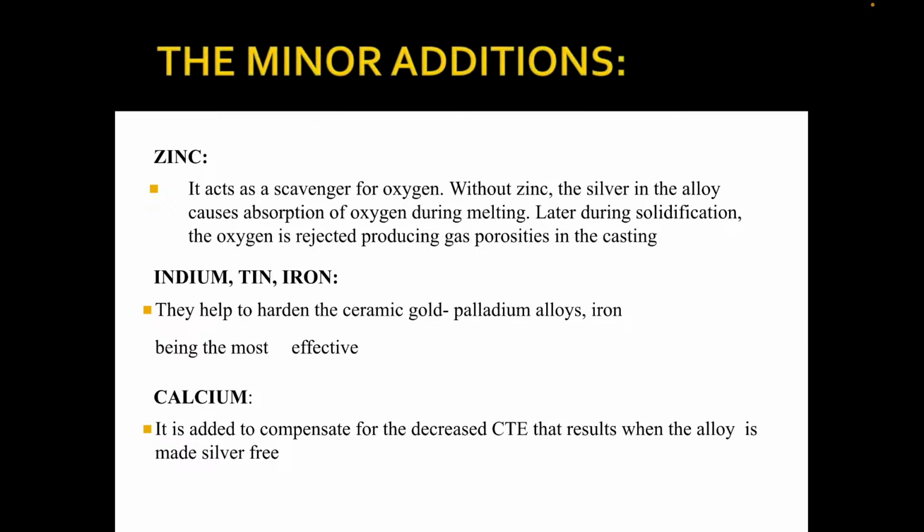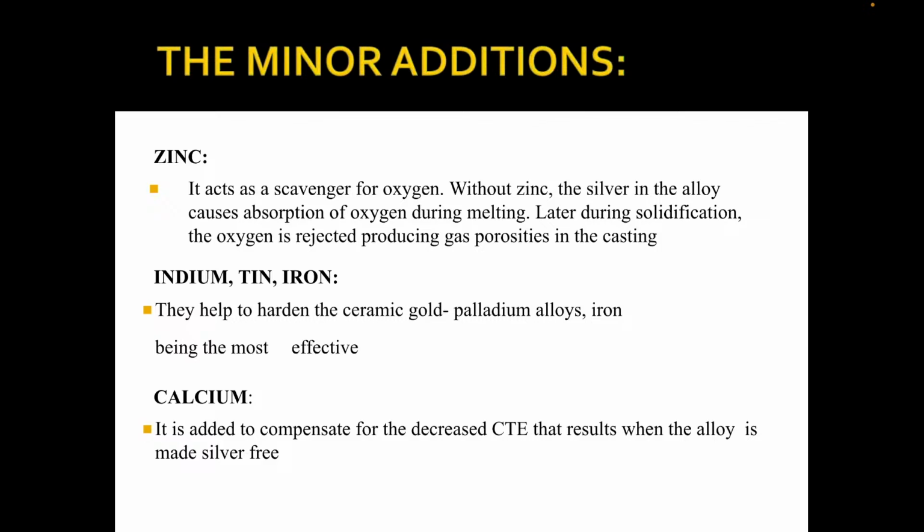With minor additions of zinc, it acts as a scavenger of oxygen. Without zinc, the silver in the alloy causes absorption of oxygen during melting. Later, during solidification, oxygen is rejected, producing gas porosities in the casting. Iridium, tin and iron help to harden the ceramic gold-palladium alloy, iron being the most effective. Calcium is added to compensate for the decreased CTE that results when the alloy is made silver free.